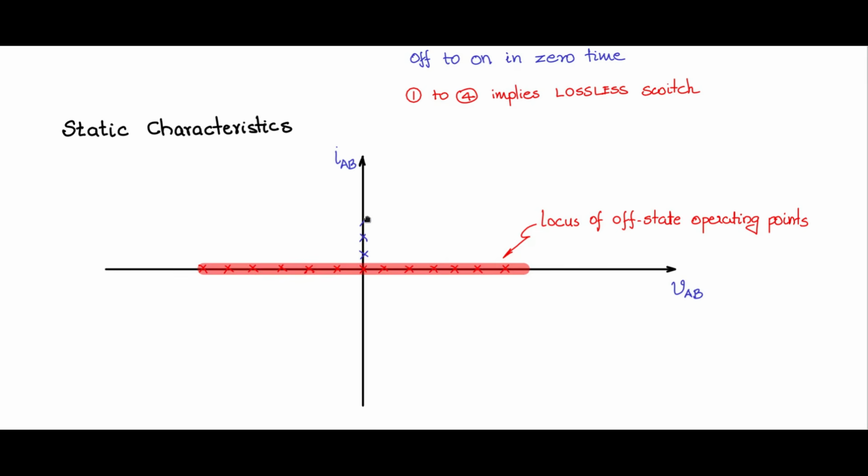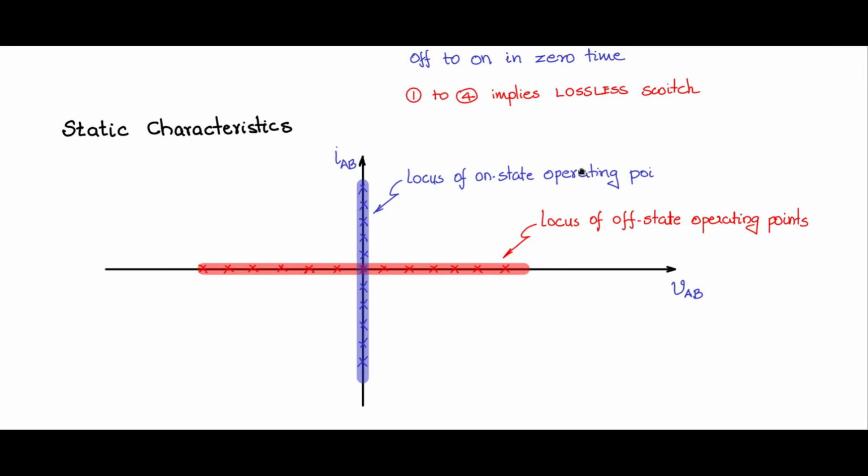There's another positive current value, VAB is 0. There's another possible operating point. This is another operating point and so on. You could also have negative values of operating currents, and this is also a negative current, VAB is 0. So that also is an operating point. So you see that any value on this IAB axis can be a valid operating point for the switch in the on condition. So this gives you the locus of on state operating points.